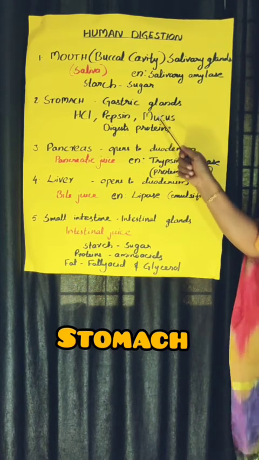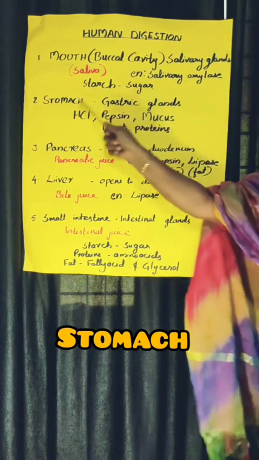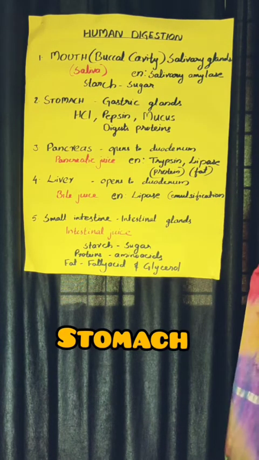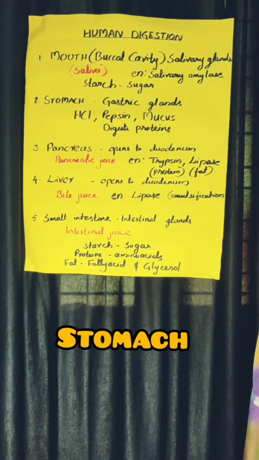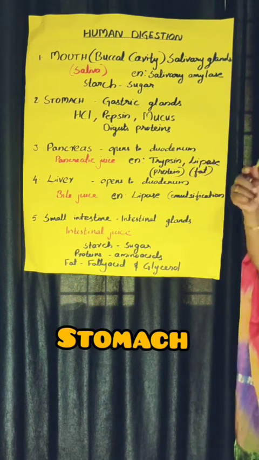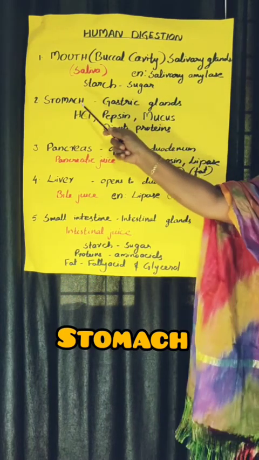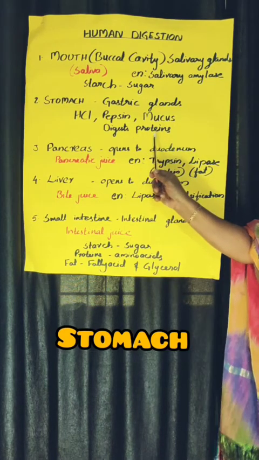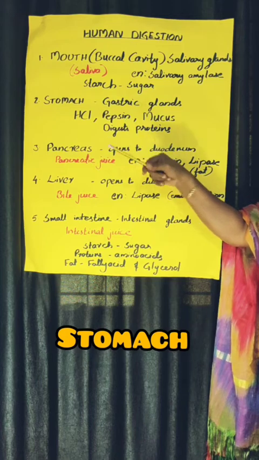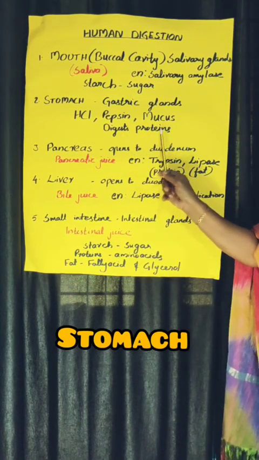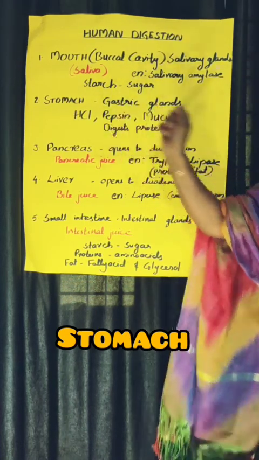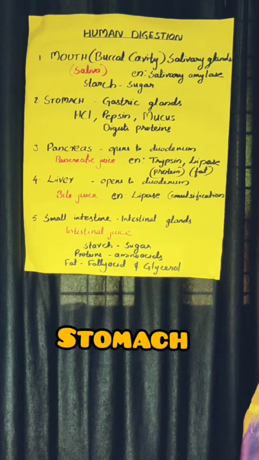And mucus protects the wall of the stomach, because hydrochloric acid is produced in the stomach, so there is a possibility that the inner wall of the stomach might be spoiled or corroded. So mucus prevents the corrosion of the stomach wall by the action of hydrochloric acid. So mucus is very important. Digestion of protein takes place in the stomach. Pepsin digests proteins. Digestion of starch in the mouth, digestion of proteins in the stomach. So, the second step of digestion.